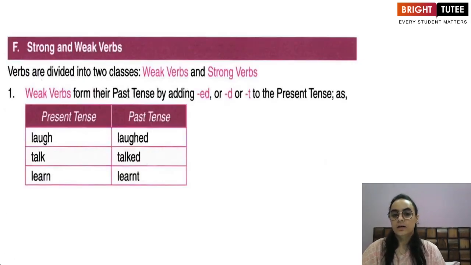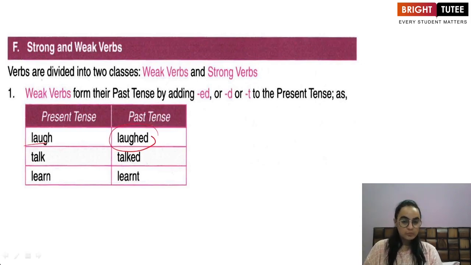Now let us learn about the strong and the weak. Weak verbs are those verbs that are formed, basically we can make a past tense of the weak verbs by adding ed or d or t to the present tense.